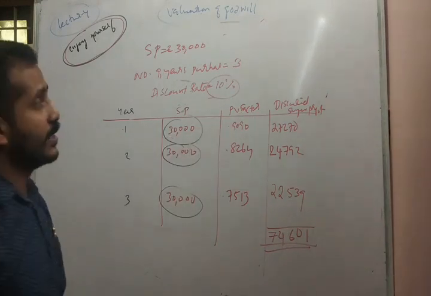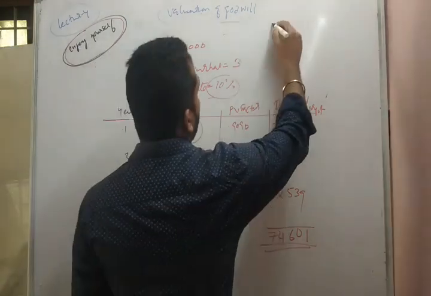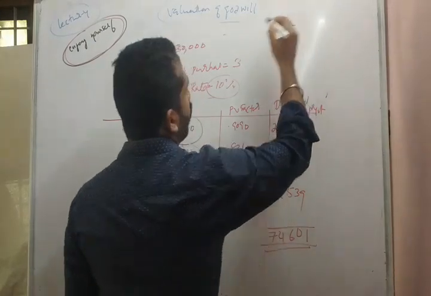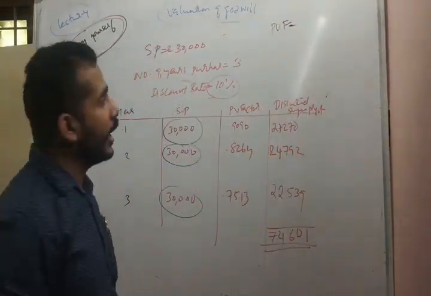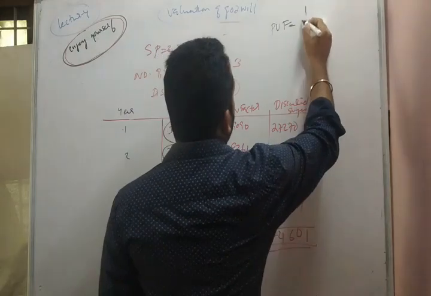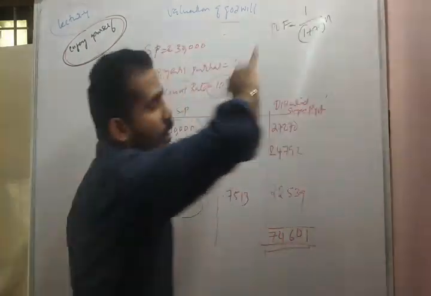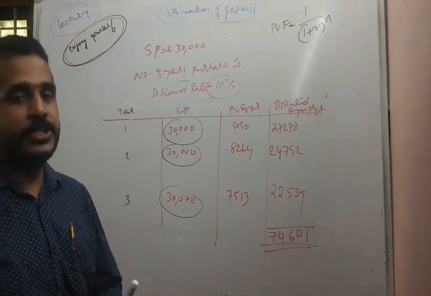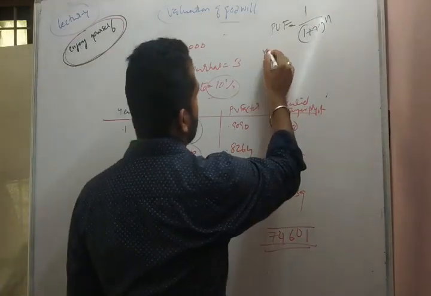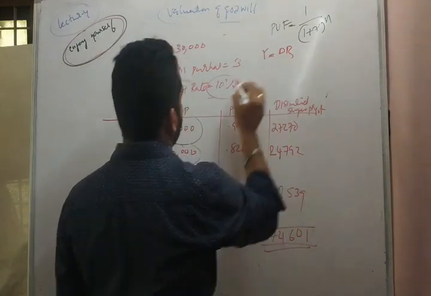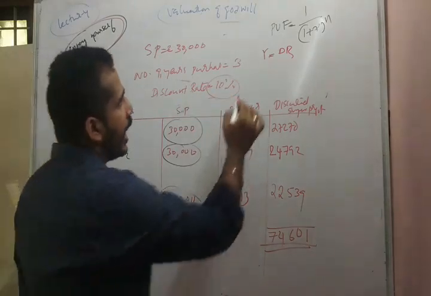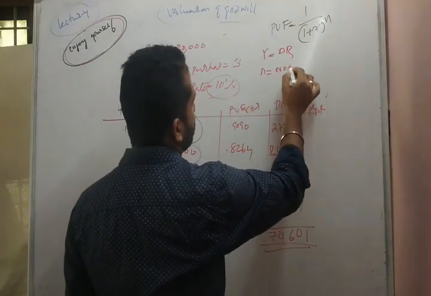For the calculation of the present value factor, you can use the formula. The present value factor, we call it the PV factor, is equal to 1 divided by (1 plus R) whole raised to n. R represents the discount rate, here it is 10%. N is equal to the number of years.